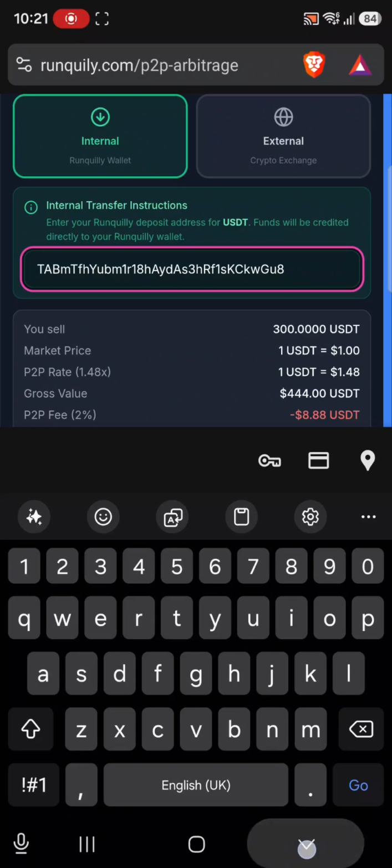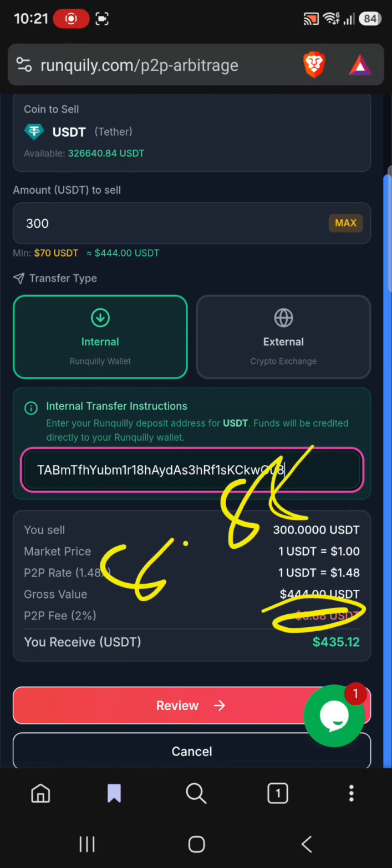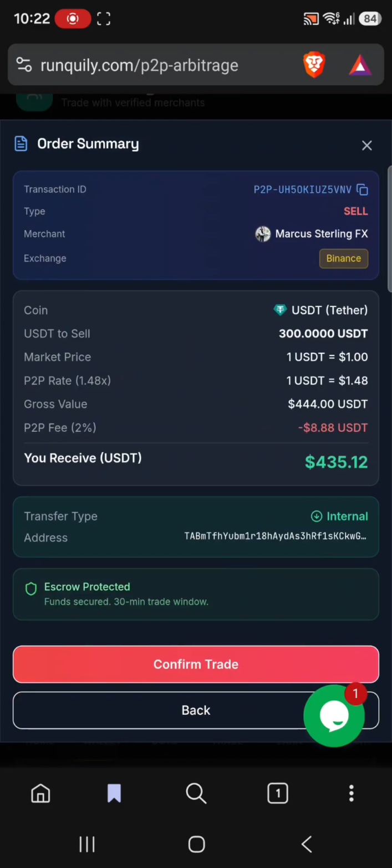Then you paste your Ranquilly address. By now you know how to copy your Ranquilly address. It is just your deposit address. So there is something called P2P fee, which is 8.88, and that being deducted from our arbitrage trade, we'll get 435 USDTs in profits. So I review, and everything is okay.